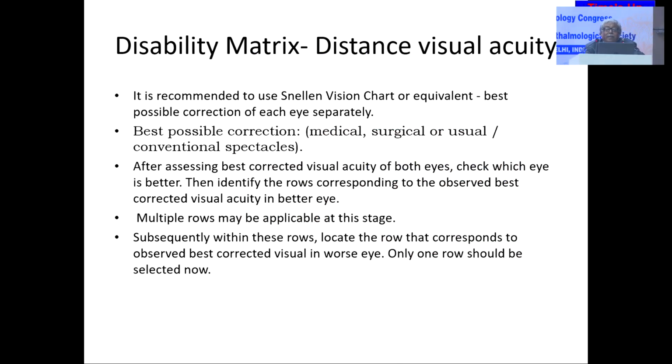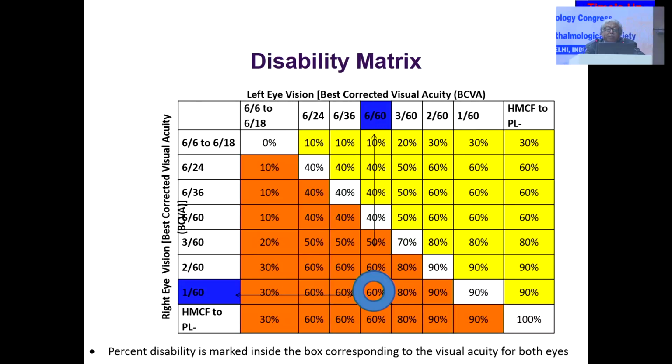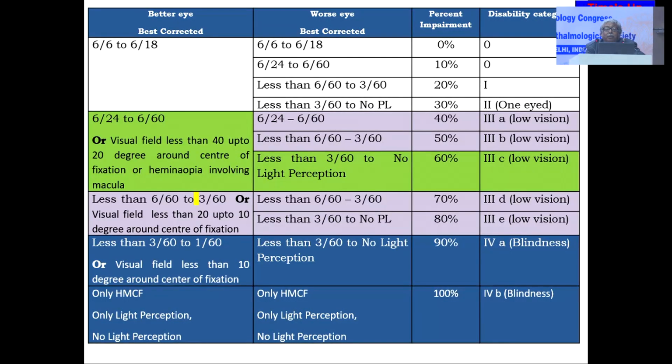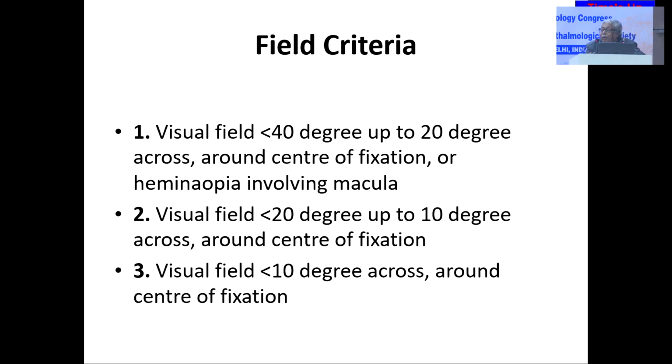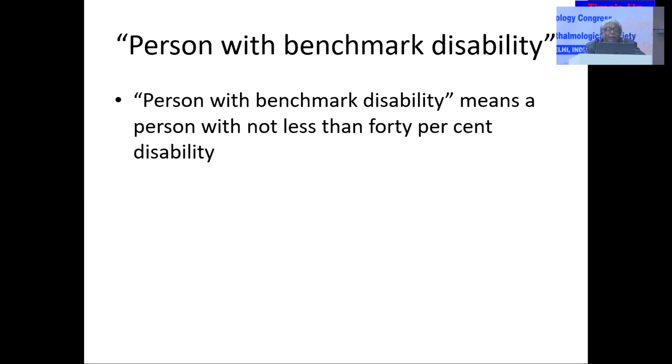These are the disability matrix and distance acuity and the percentage. Suppose the right eye is 1/60 and the left eye is 6/60; in the better eye you will take 6/60. This is the disability matrix, and the 60% disability, as per the present guideline, shows whether the person would be able to get some vision or not. And the field criterion is another criterion for disability apart from visual acuity. A visual field of less than 40 degrees, less than 20 degrees, less than 10 degrees will also give some weightage for visual disability. Here is that matrix for visual field defect.